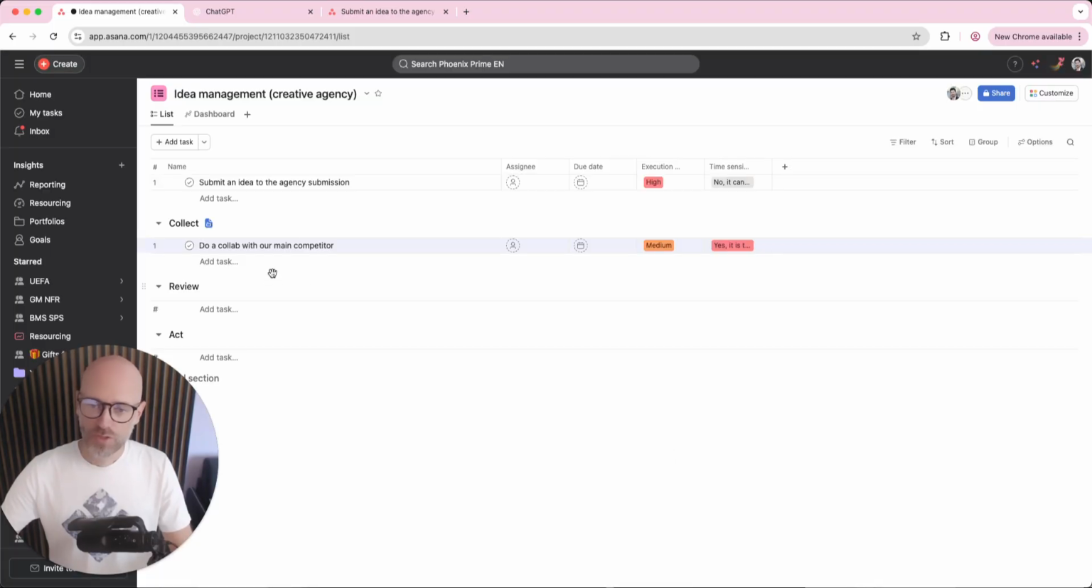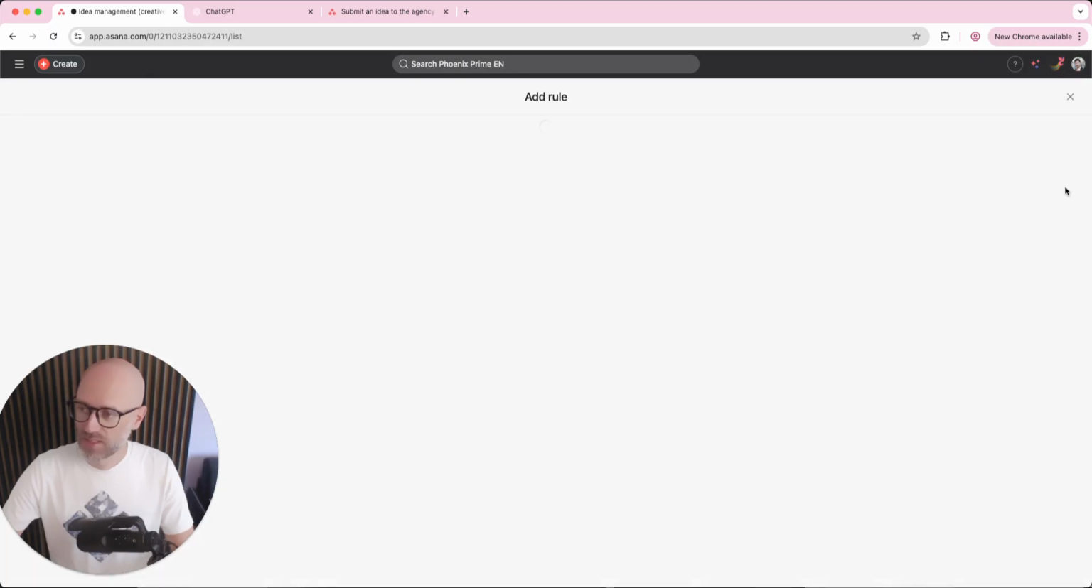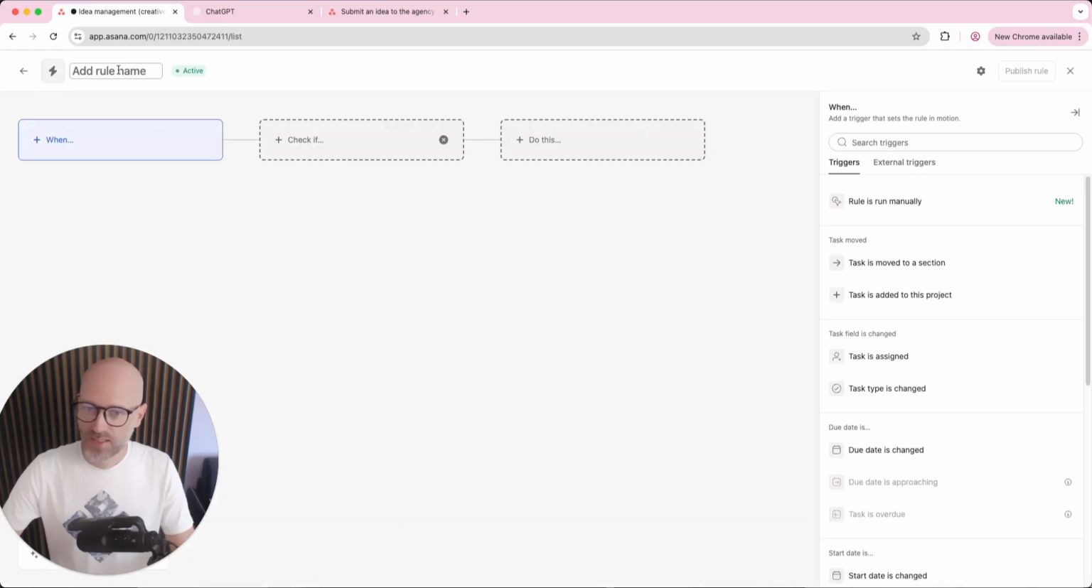All right, so I want to do two automations. The first one is I want to assign this idea to someone specific if it is time sensitive. And also I want to post a comment to inform the team that a new submission came in. So let's go into the automation. Let's go into rules. I'm going to go pretty quickly.